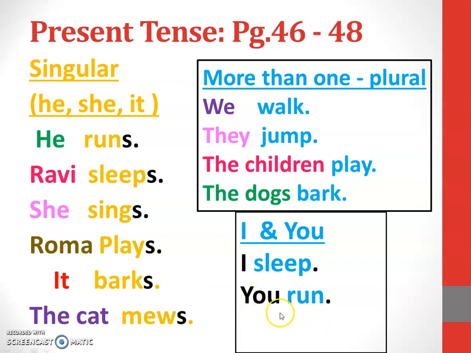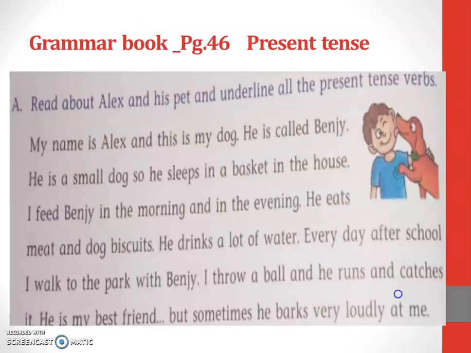So again for you also, you being singular and plural both, you will get you. So you don't use s with the action word. When it is plural, we, they, along plural words, we won't use s. When it is singular, we use s. Keep it in mind. Okay, let's see one exercise in that.